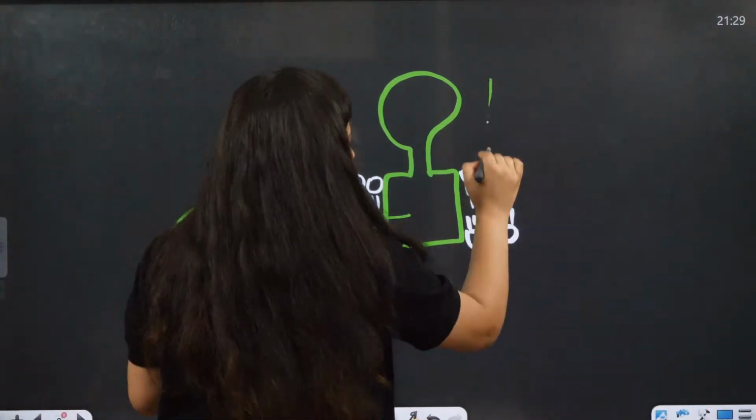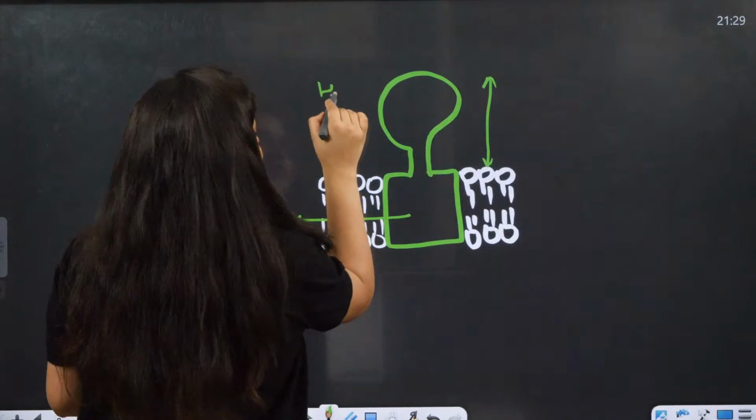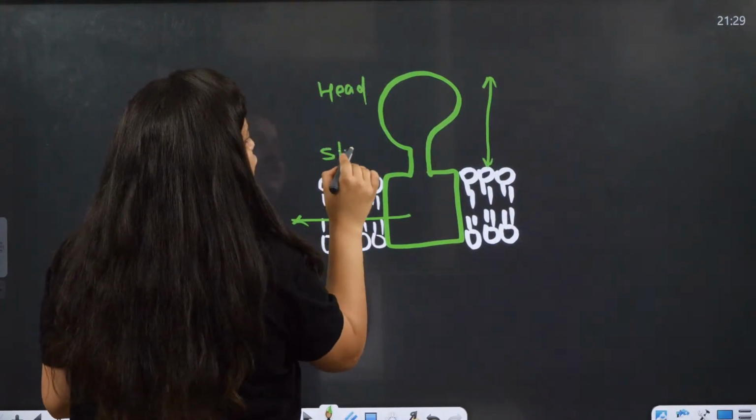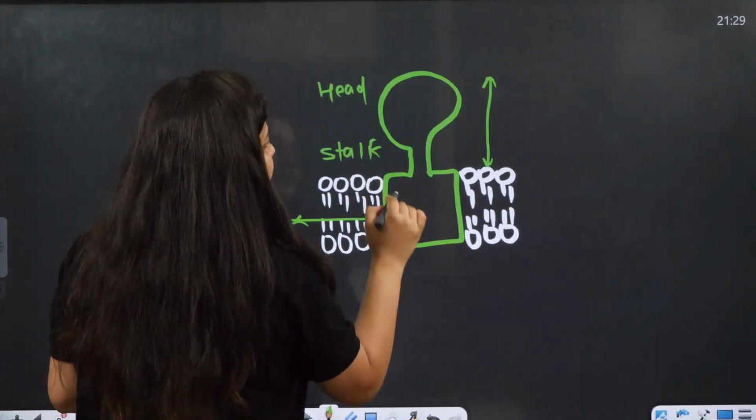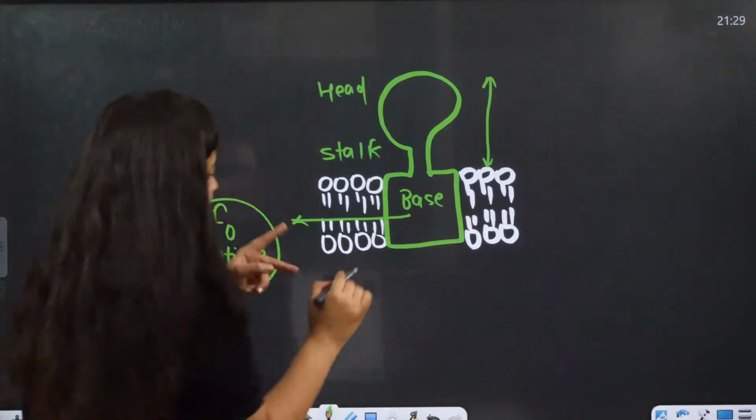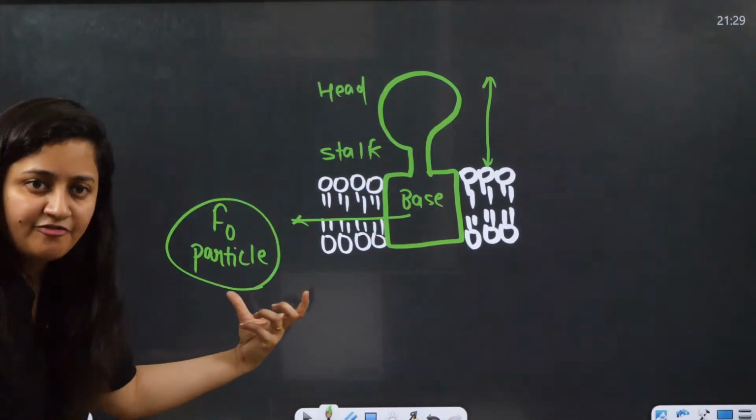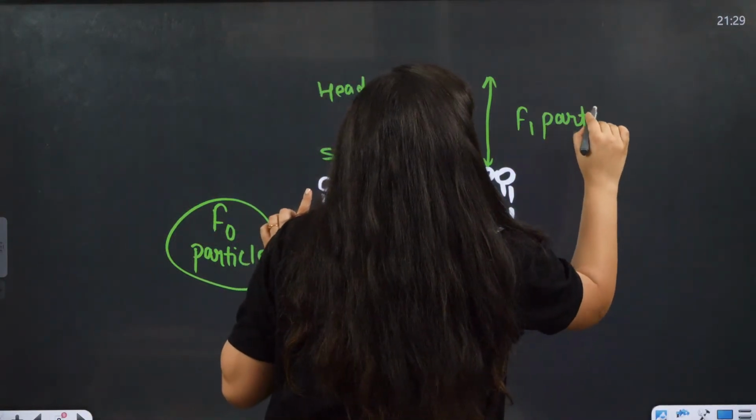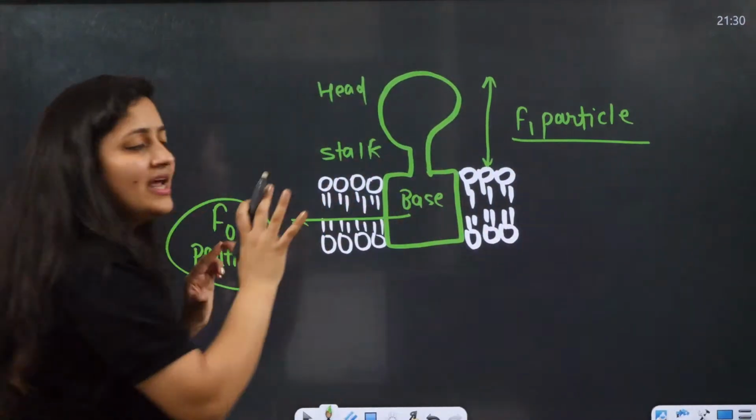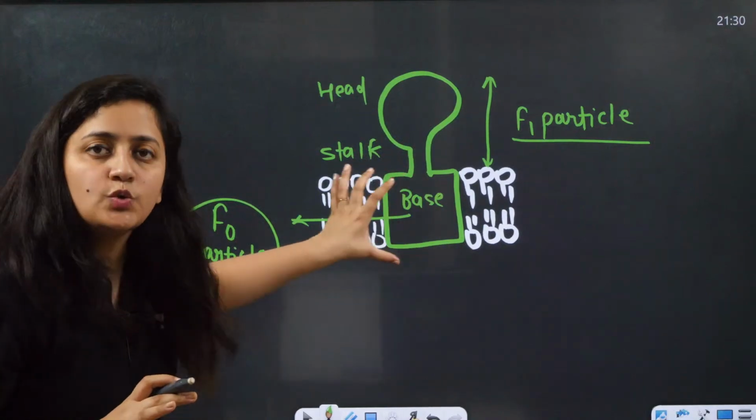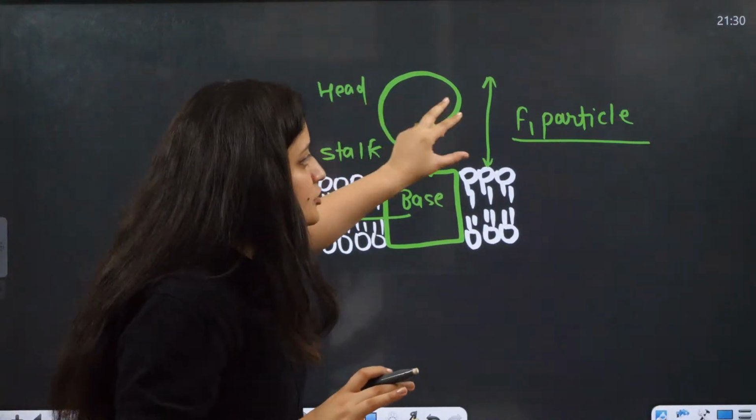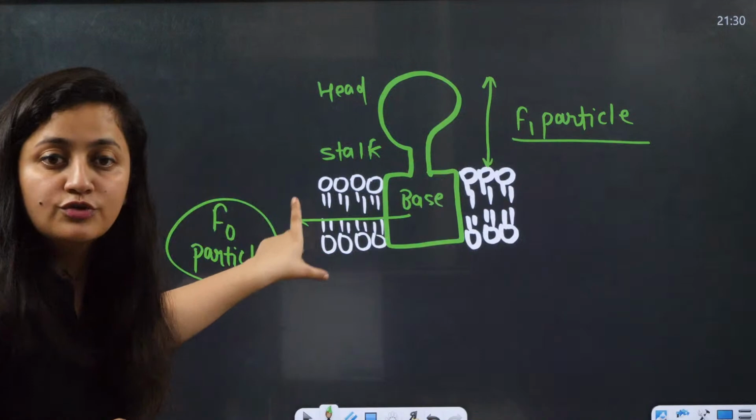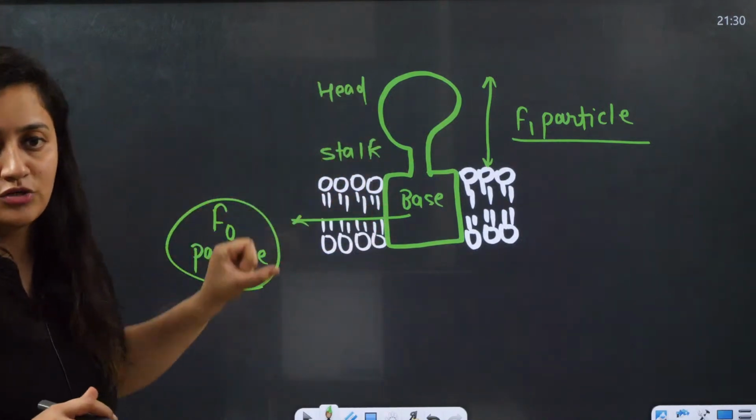Now here you can see the head region and the stalk, right? This part is the base. So the base is known as F0. The head and the stalk is known as F1. So this is what we have. This is basically the oxysome, right?